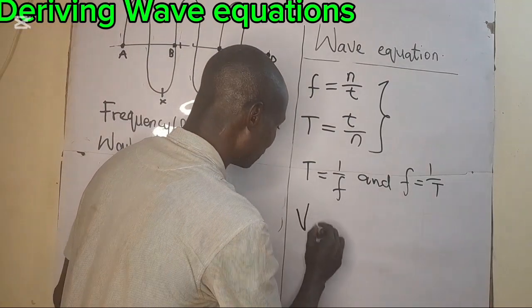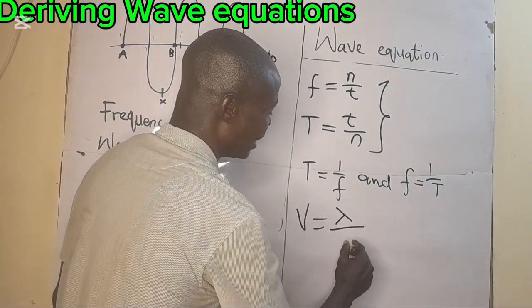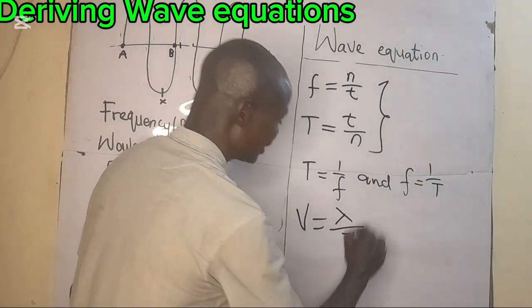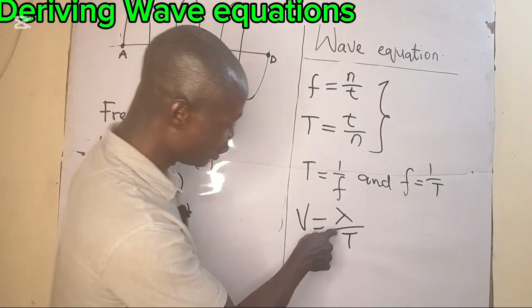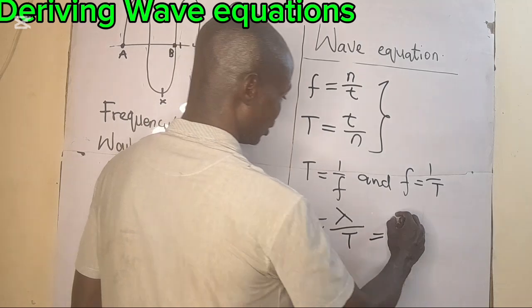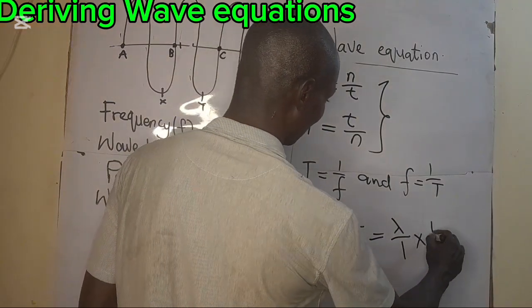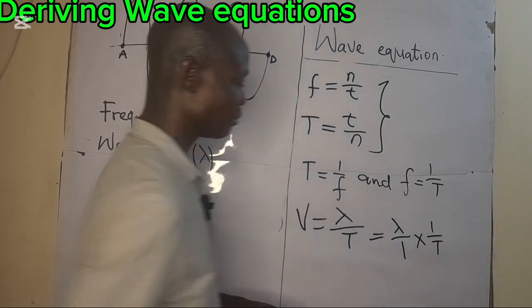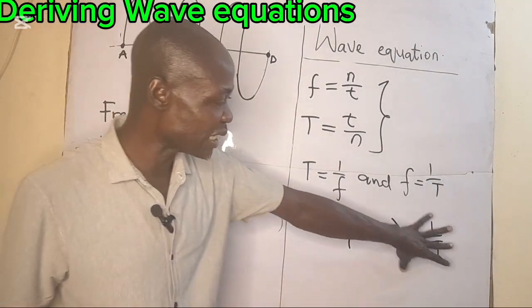So we define wave speed as the wavelength over the time, which is the period. We can equally simplify this as wavelength over 1 multiplied by 1 over T. We are just simplifying this so we can understand it.